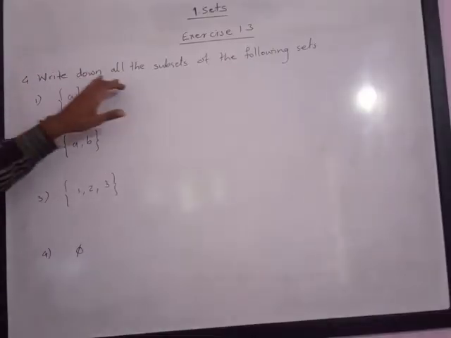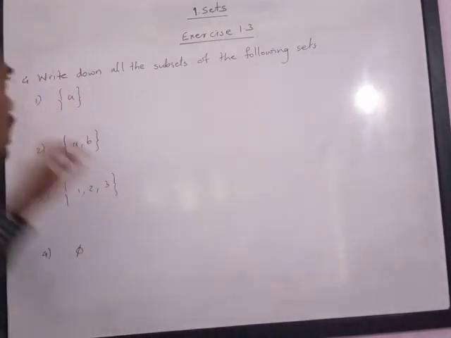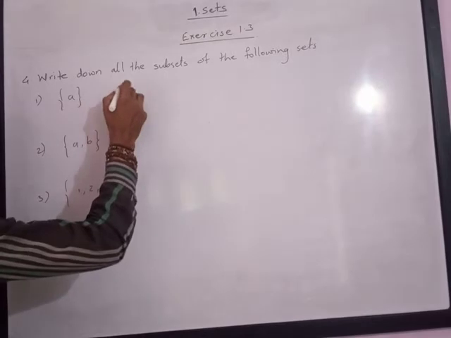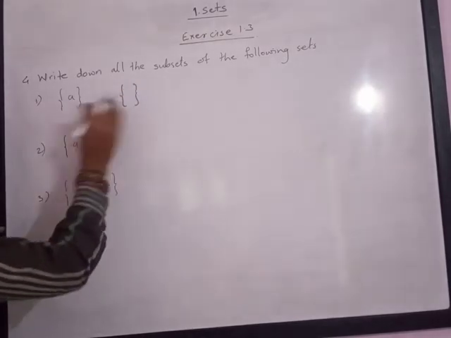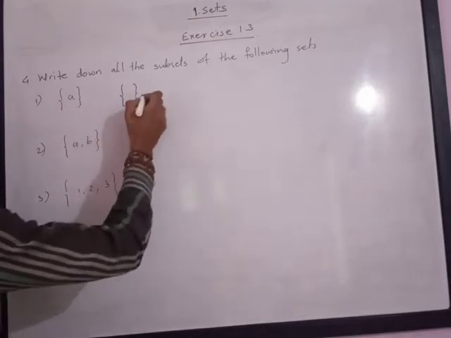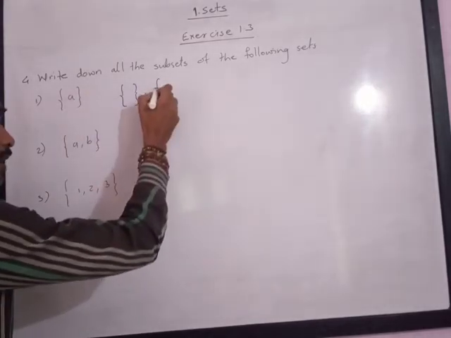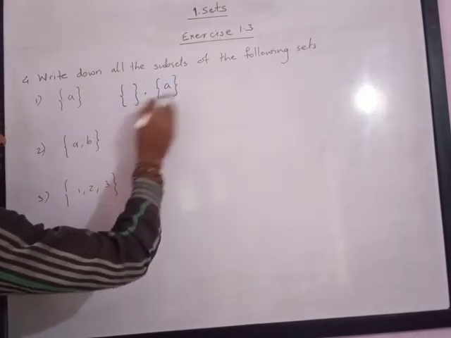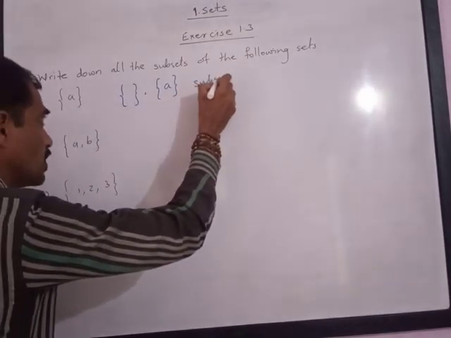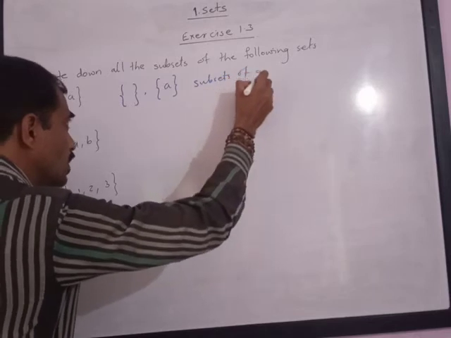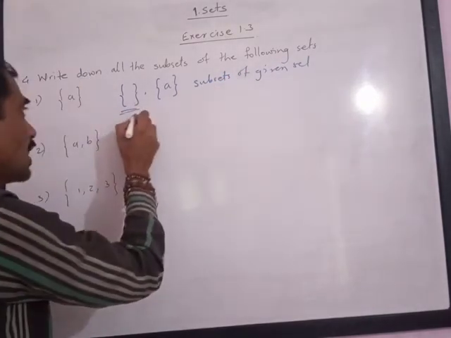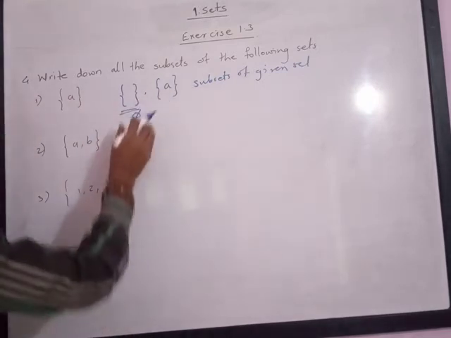Write down all the subsets of the following sets. Now, the first set is the set {a}. We know that the null set is a subset of all sets. So we can say the null set, and every set is a subset of itself. So these are the subsets of the given set. Please note here this null set can be represented by phi, the Greek letter phi.